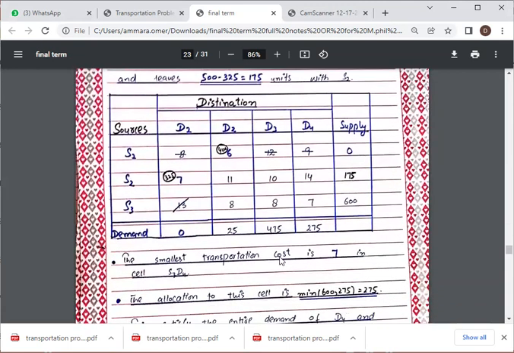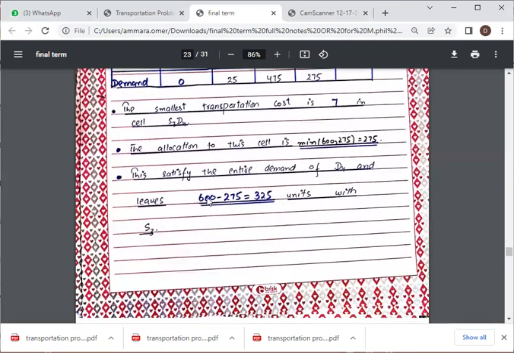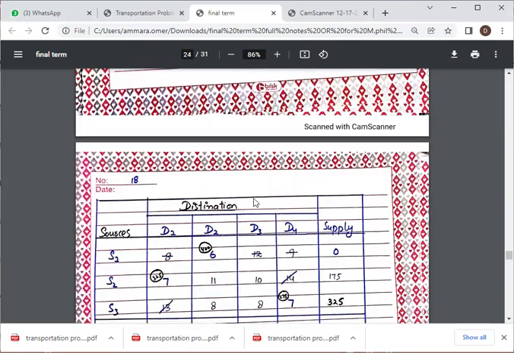Now the smallest transportation cost is 7 in cell S3 D4. The allocation to this cell is the minimum of 600 and 275, which is 275. This satisfies the entire demand of D4 and leaves 600 minus 275 equal to 325 units in S3.